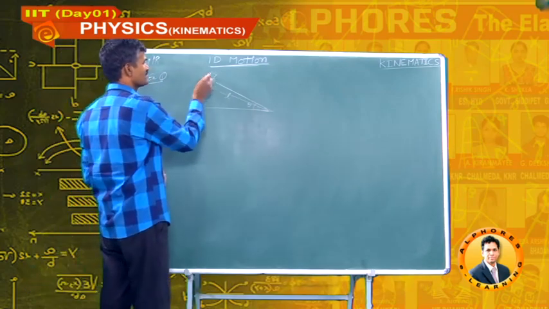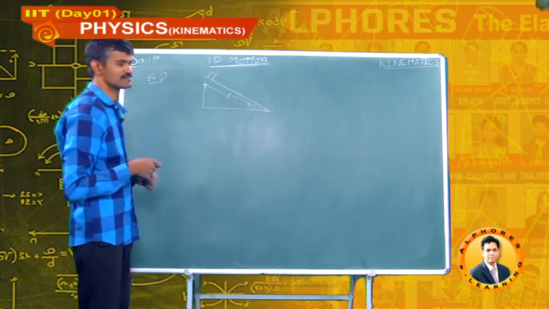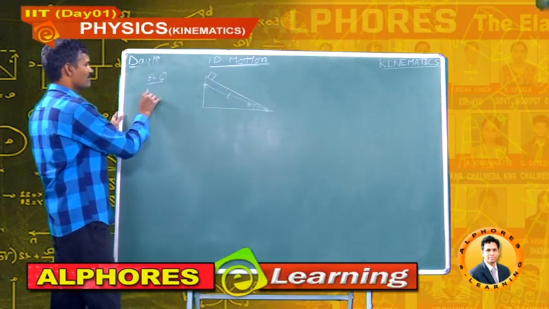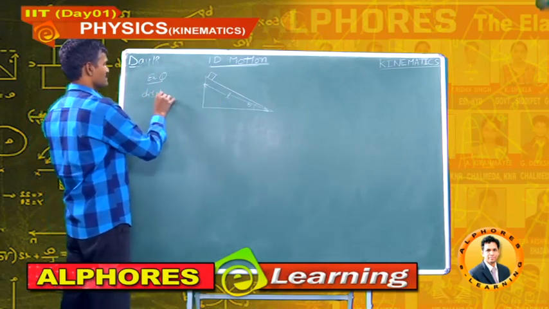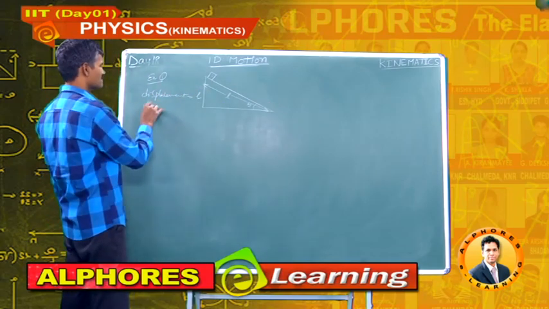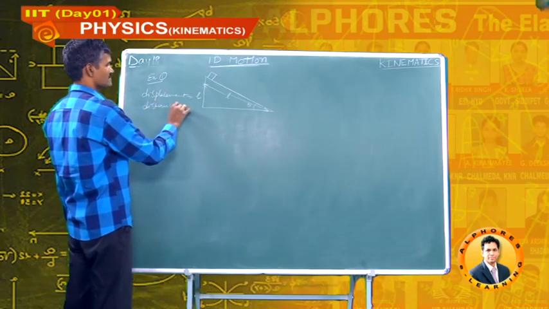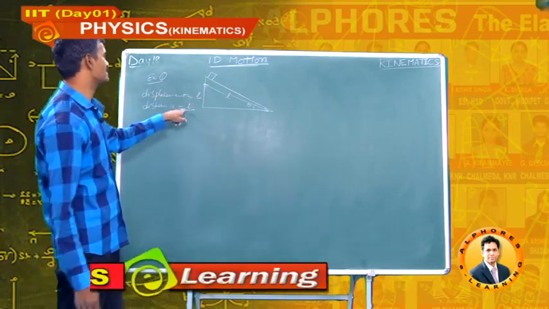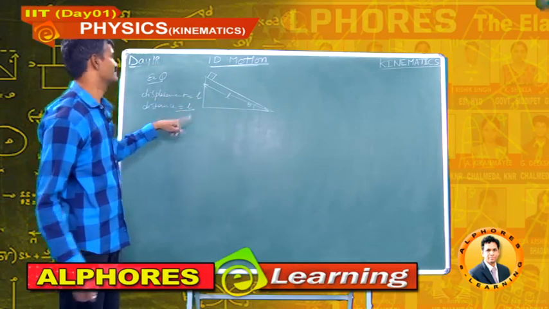What is the distance and displacement travelled by the body? The body slides down. The displacement travelled by the body is L and the distance travelled by the body is also L. Displacement is L and distance is also L.